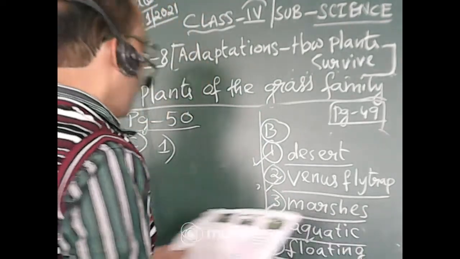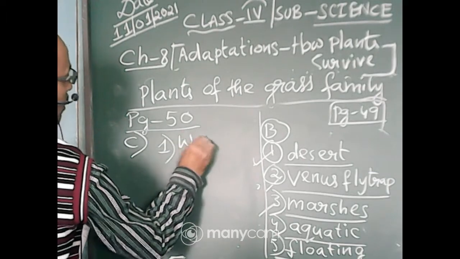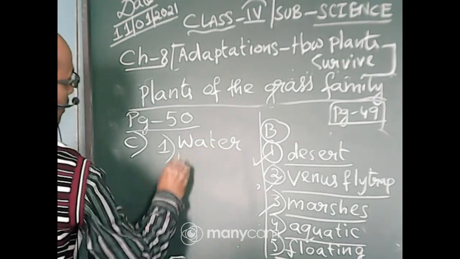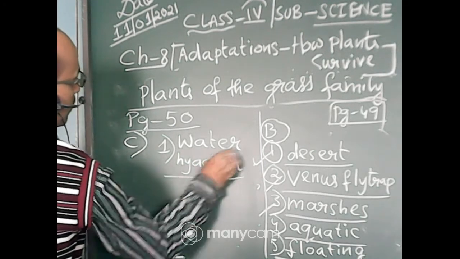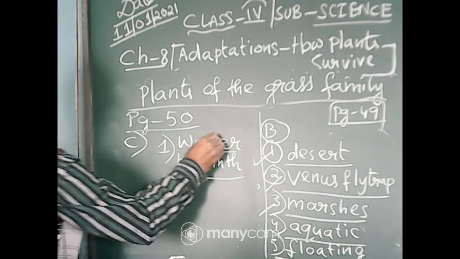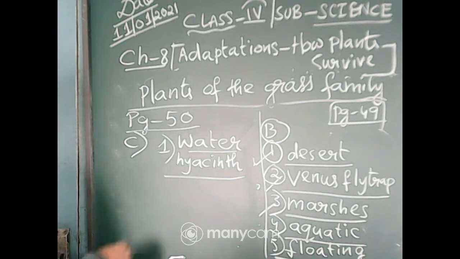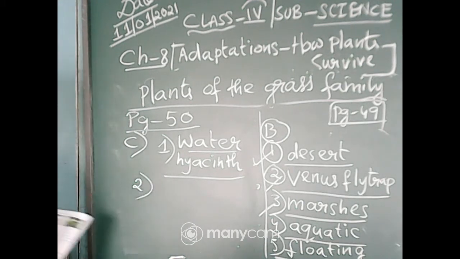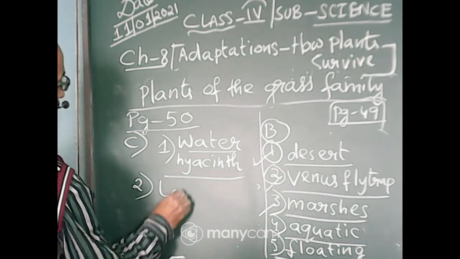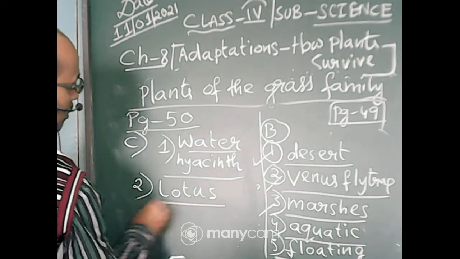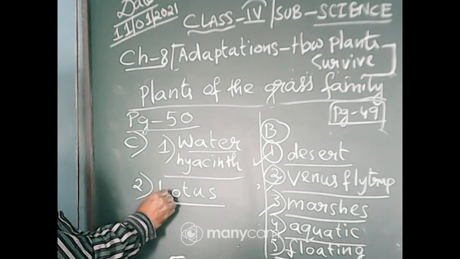Number 1, water hyacinth, W-A-T-E-R H-Y-A-C-I-N-T-H. Number 2 identification of the picture is lotus. Yes, very good. This is very common here. You know this one. Lotus.